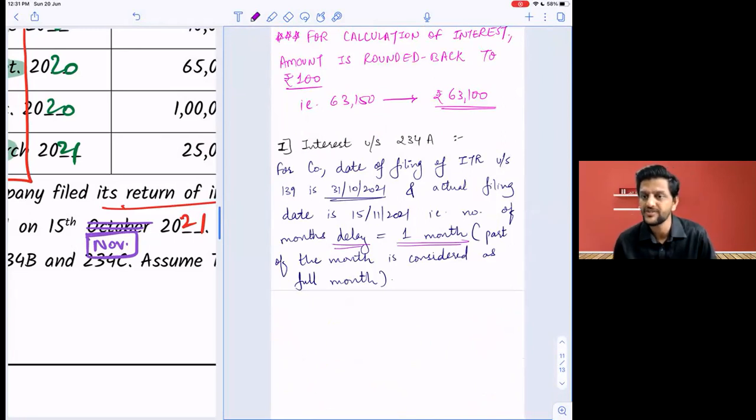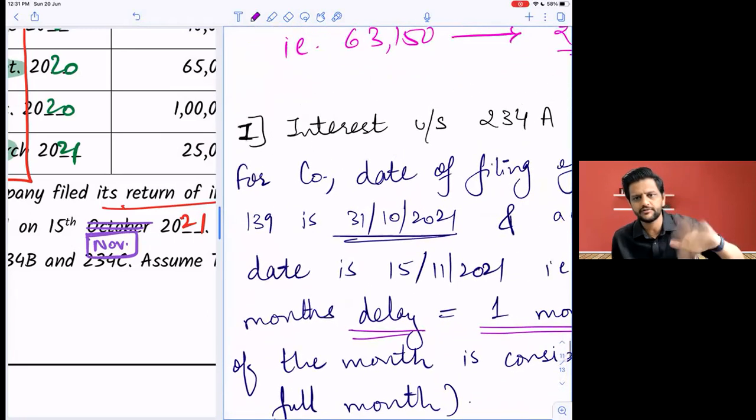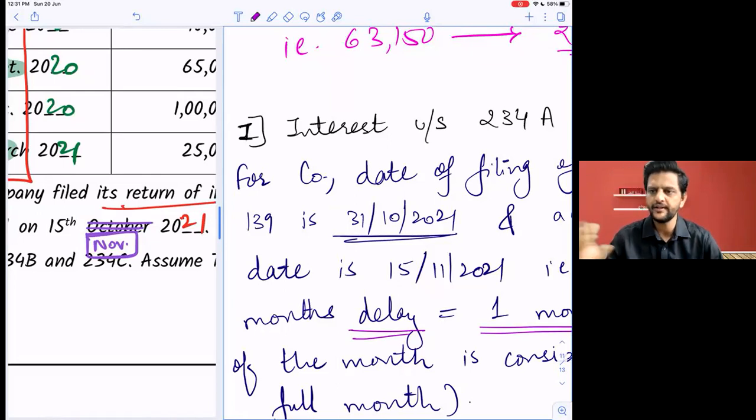We are right now not doing 234C. We are doing 234A. When does 234A start? After the income tax return due date. Income tax return due date right now is what? 31st October. So after that, when was it paid? November. Yes, so there is a 1 month delay. My point is that if you would have paid even by 31st October, 234A would not have come into picture. Because you crossed 31st October, the section 139 due date, we will calculate 234A. So you paid in the next month, so 1 month delay, so 1 month's interest. All of you got it?